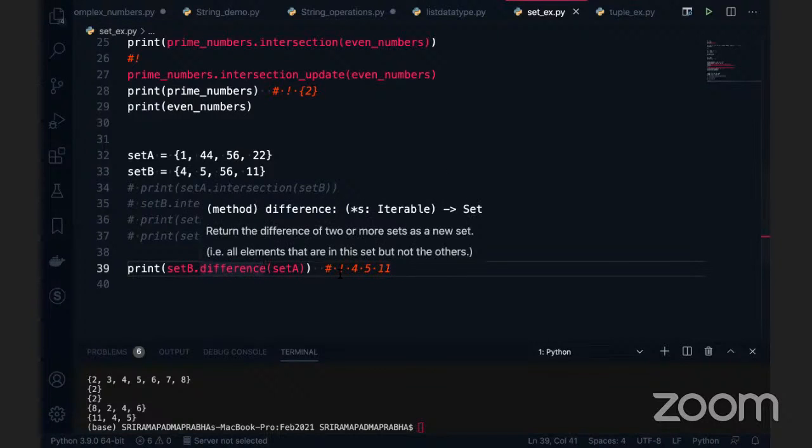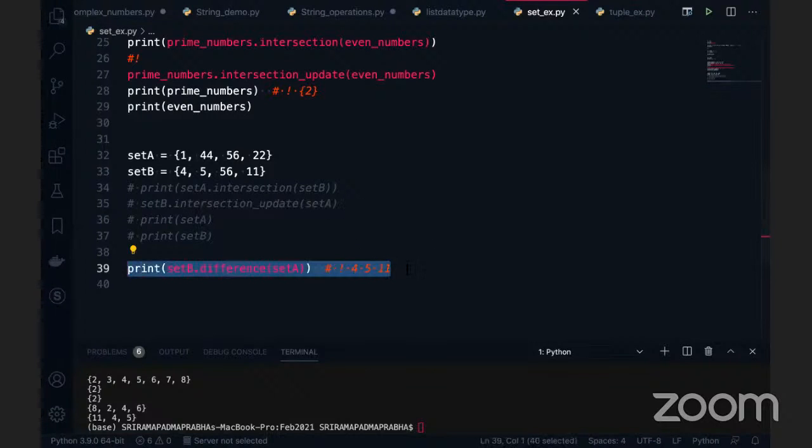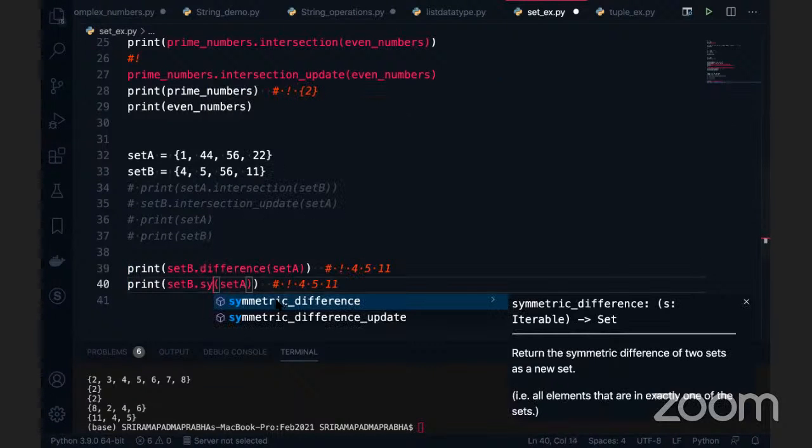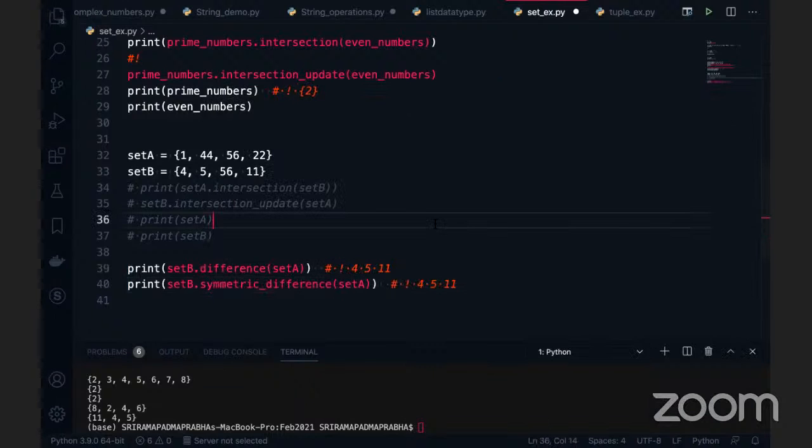So what is the main thing we need? Let me show you something like symmetric difference. Difference and symmetric difference, right? Now I'm going to execute this code. You can see something came now. This is what you want.